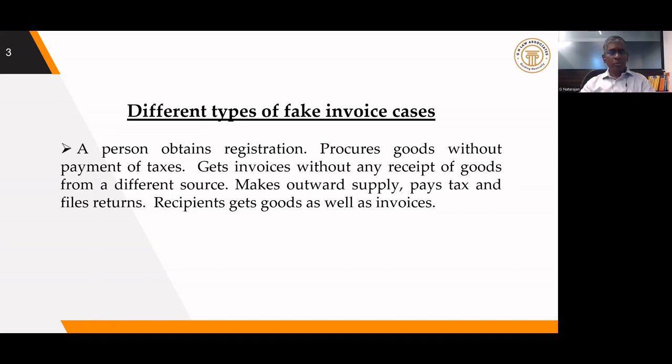He will get invoices from one person and goods from some other source without invoices. And using that ITC, he will make outward supply. The outward supply will be genuine. He will be supplying the goods and paying the taxes also. But whatever ITC he has availed, those invoices against which he would not have received the goods, he would have received the goods from some other sources without payment of taxes. This is one particular type of transaction.